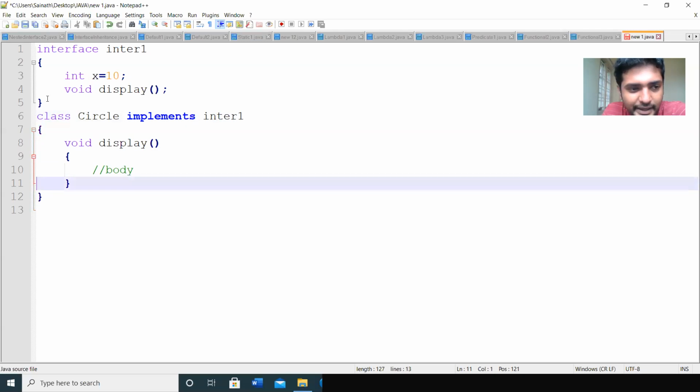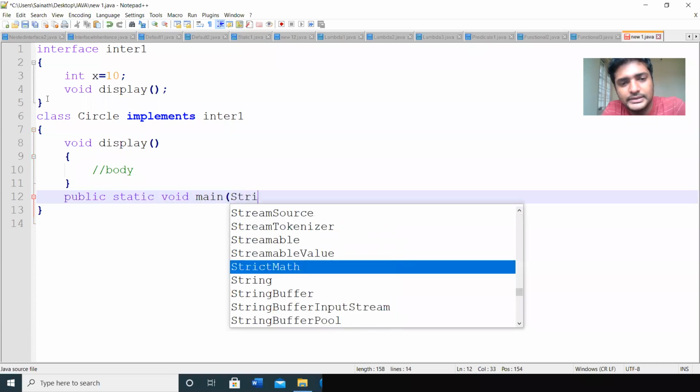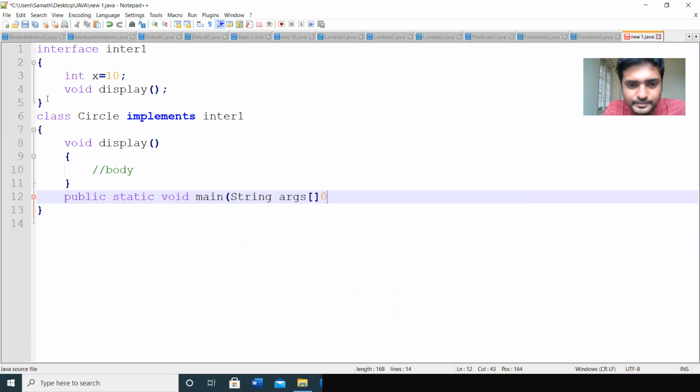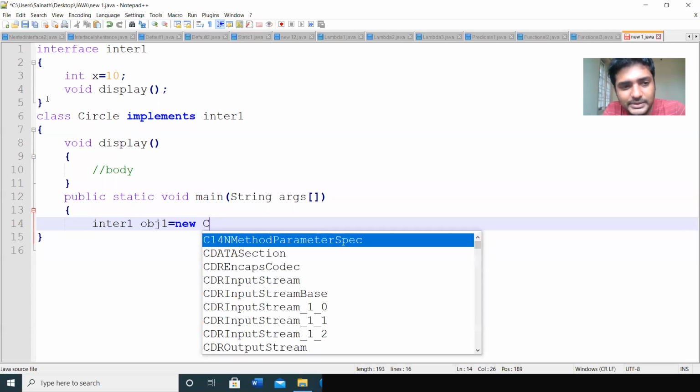Suppose if you treat this as the main class, then it will have the public static void main string args. So we have the public method also. Here we can create the objects. In order to access that display method, we need an object. How do you create an object? By using the class name or interface name. Here the interface name is inter1. Inter1 obj1 is equal to new class name. So the class name is circle.